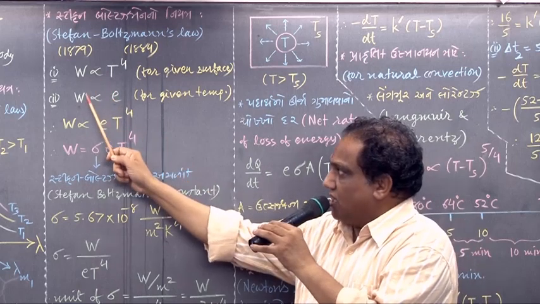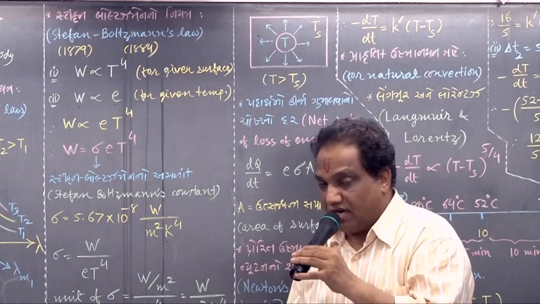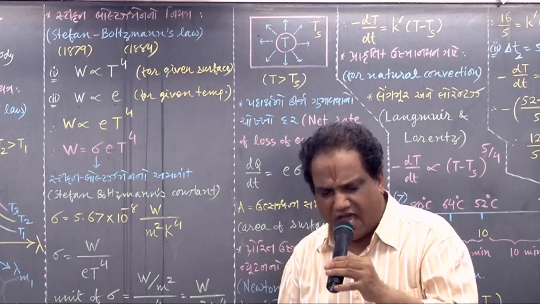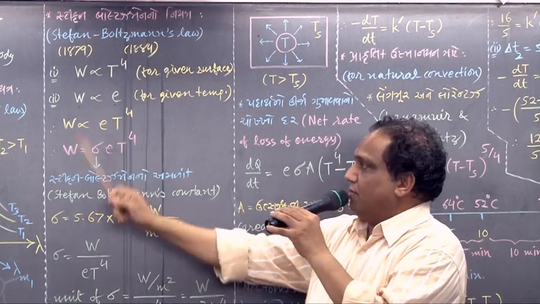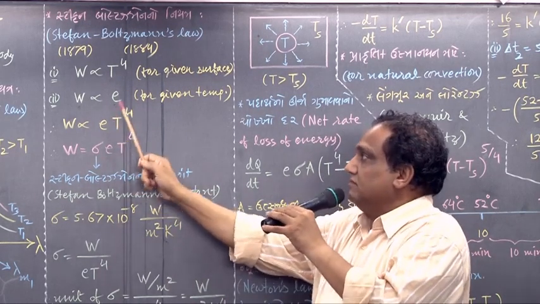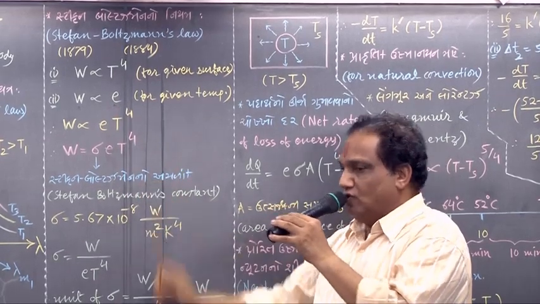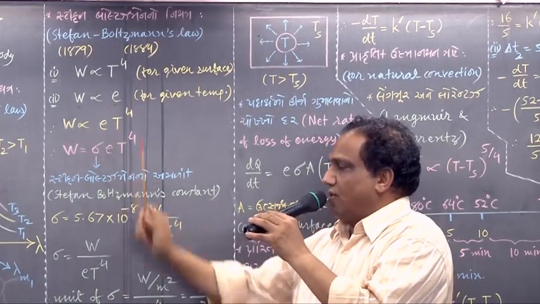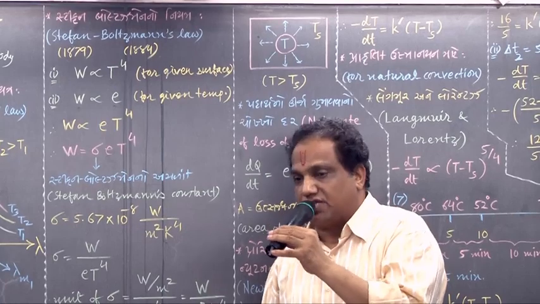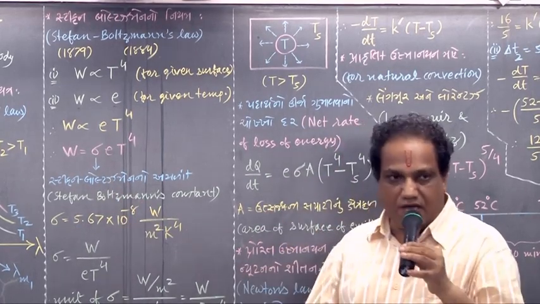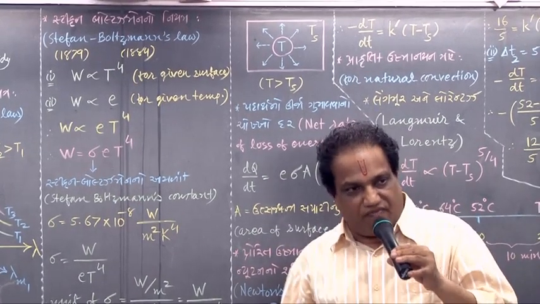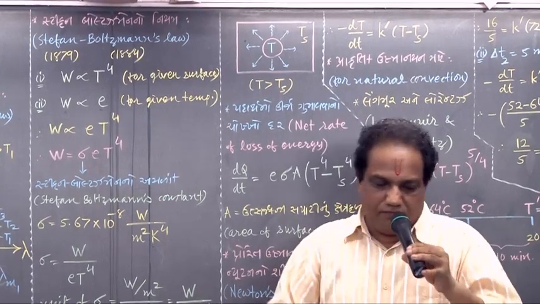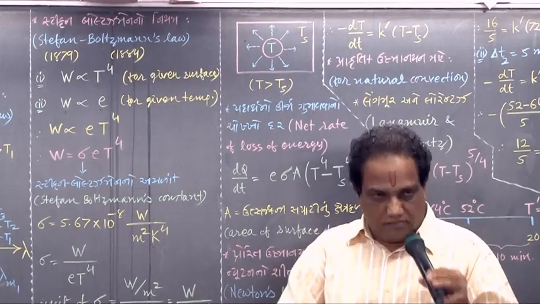When the same physical quantity depends on more than one physical quantity, what do we do on the right hand side? We take multiplication. W is proportional to E into T raised to 4. Remove this sign of proportionality, put some proportionality constant, say sigma, called Stephen Boltzmann's constant.